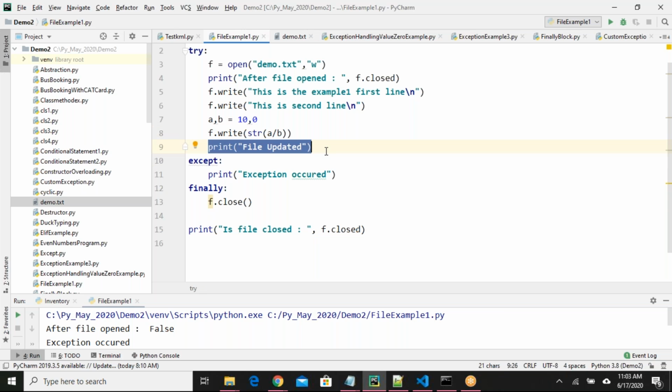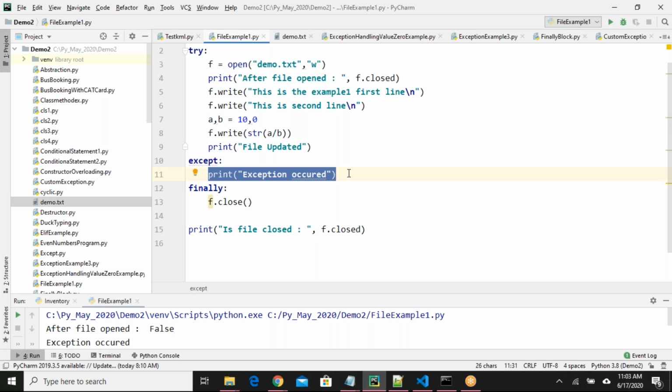In line number 8 we are getting an exception, so line number 9 will not be executed. Whenever it throws an exception, the except block will be executed and "exception occurred" will be printed. Then the finally block will also be executed. Finally block will be executed whether you get an exception or not. So when you want to have some mandatory statements, those statements should be included in the finally block. Is this program clear to everyone? Any questions on this part?